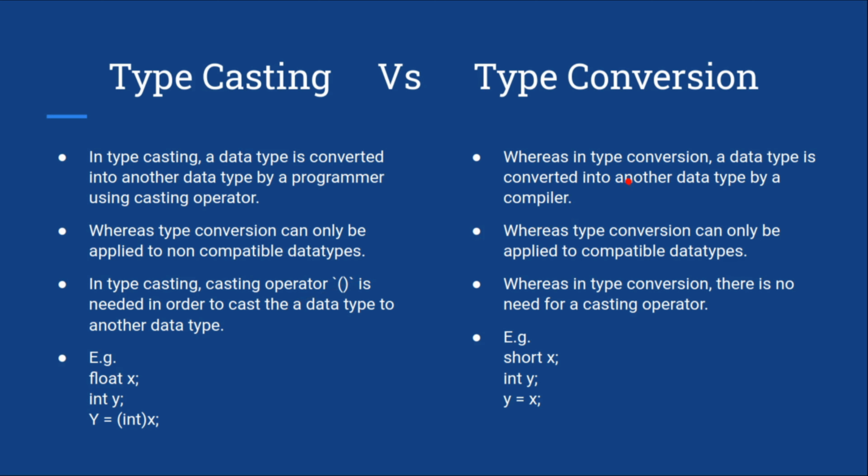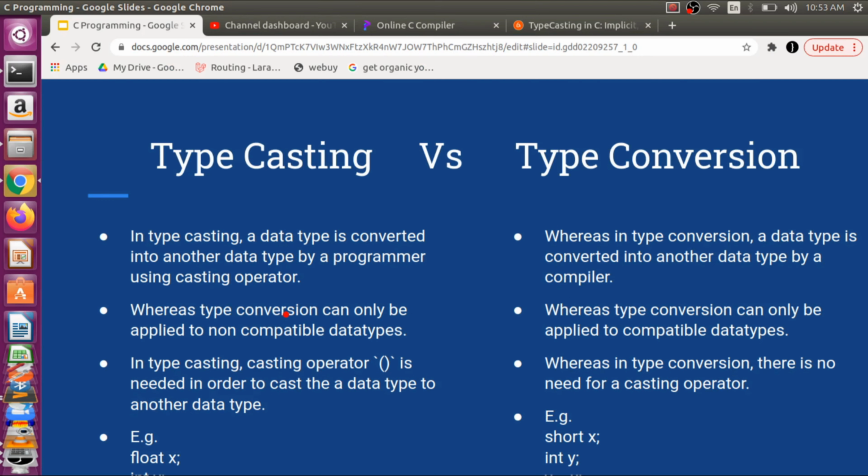On the other hand, if I talk about type conversion, in type conversion a data type is converted into another data type by the compiler, which means it is automatically converted by the compiler. So the programmer does not need to do anything here, right? That is type conversion, which is done automatically. And next thing, whereas type conversion here is a typecasting. I have a spelling mistake here, let me rewrite it.